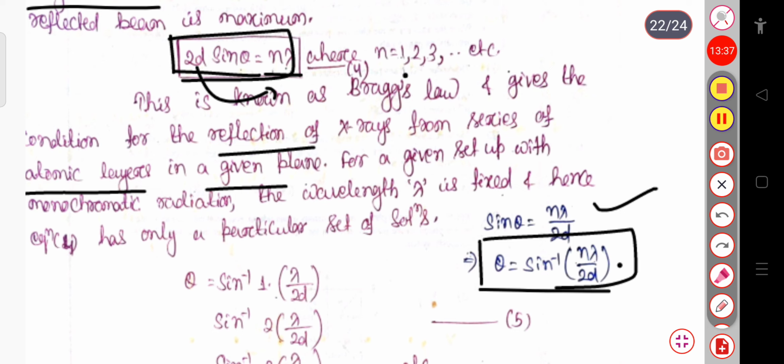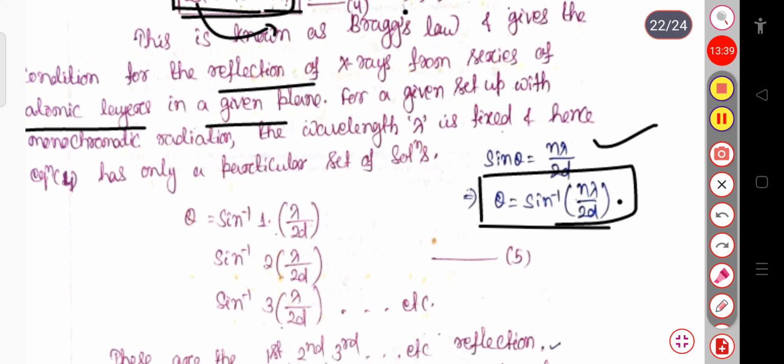If I put n equal to 1, theta will be sin inverse of 1 into lambda by 2D. If I put n equal to 2, then sin inverse of 2 into lambda by 2D. This is the theta value. Again if I put n equal to 3, theta will be sin inverse of 3 into lambda by 2D, and so on.